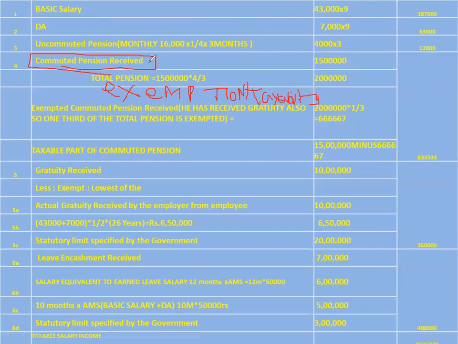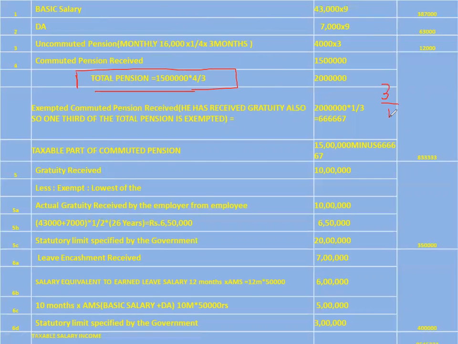So total pension, commuted pension, he got 15 lakh rupees. Now this is 3/4 of the total pension, which is given in the problem. The first step is to find out the total pension. The formula is in front of you. He is commuting 3/4 and getting a lump sum amount of 15 lakh rupees. So what is the total pension? Just cross multiply: 15 lakhs into 4 by 3.